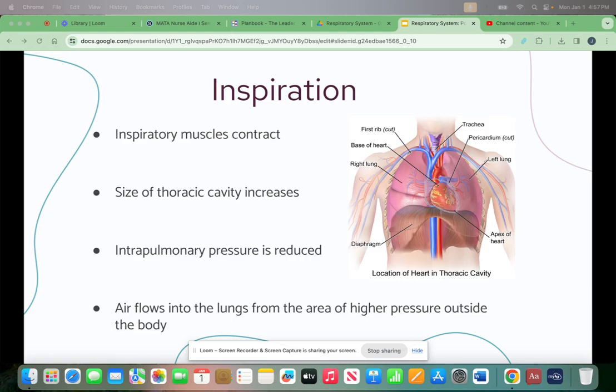With inspiration, the inspiratory muscles, which are the diaphragm and the external intercostals, contract. The size of the thoracic cavity increases. The intrapulmonary pressure is reduced, and air flows into the lungs from the area of higher pressure outside the body.